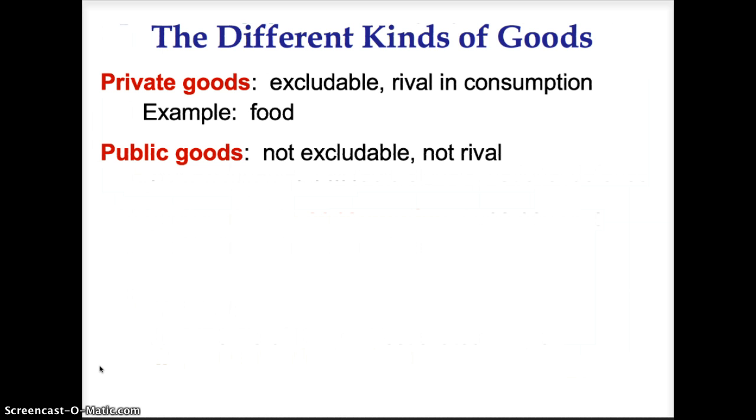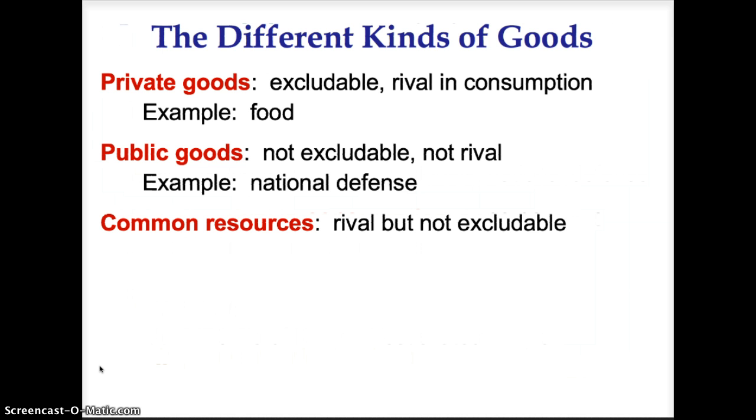Public goods are not excludable and not rival. An example is national defense. There's no way to prevent one person from the benefit of national defense, and one person's, quote, consumption does not leave less for everyone else.